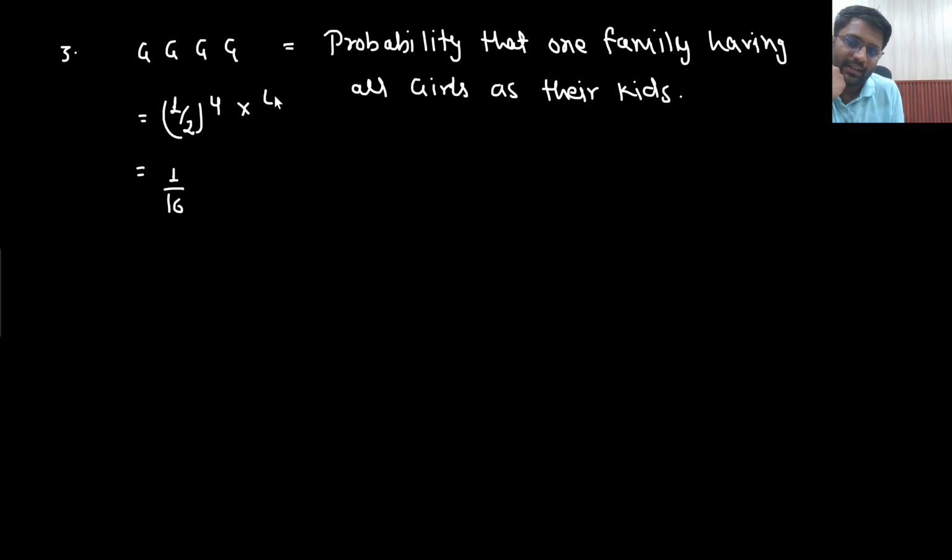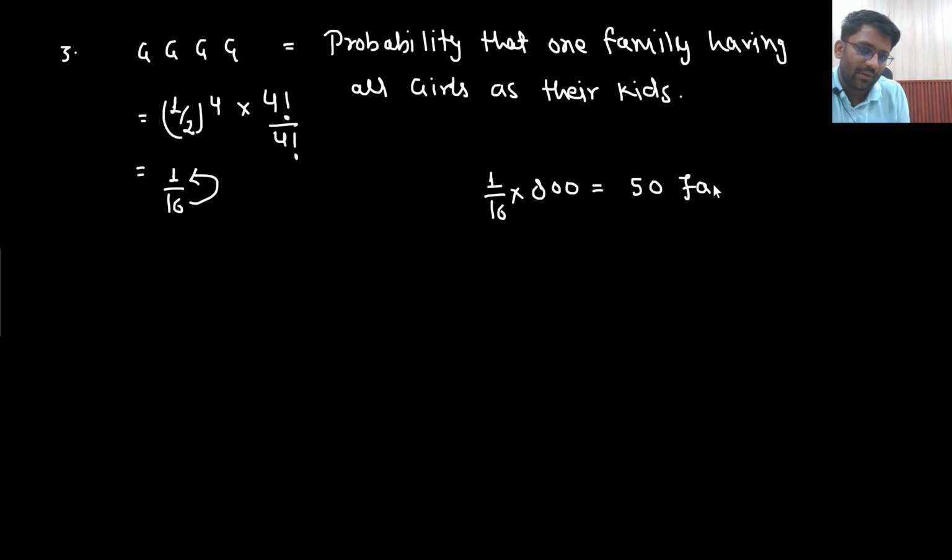Someone would say, sir, I can get 4 factorial, but all 4 are same. So 4 factorial divided by 4 factorial, that would be 1 only. Right? So probability will be 1 by 16. So out of 16 families, 1 family is expected to have all 4 girls. So what will be the answer? Out of 800 families, how many families are expected? Out of 800 families, 50 families are expected to have all girls as their children. So answer is 50 families.